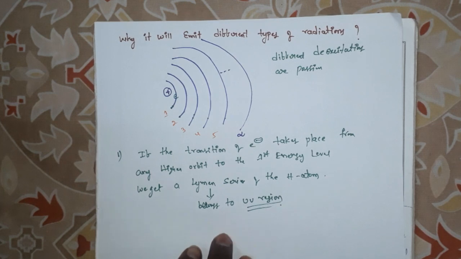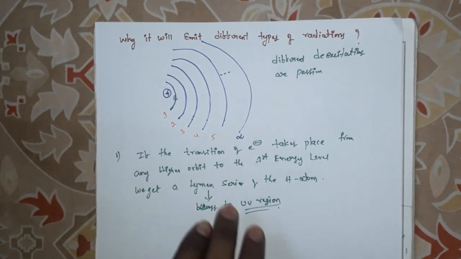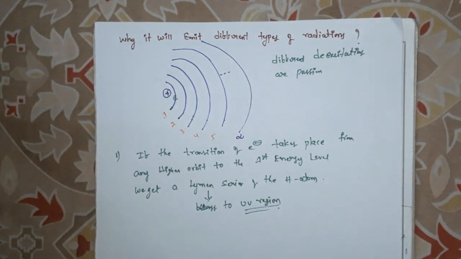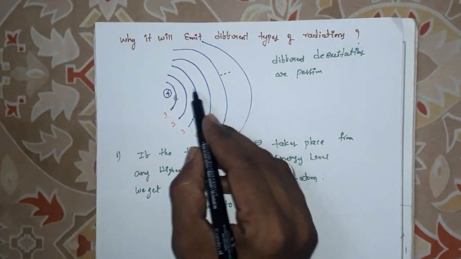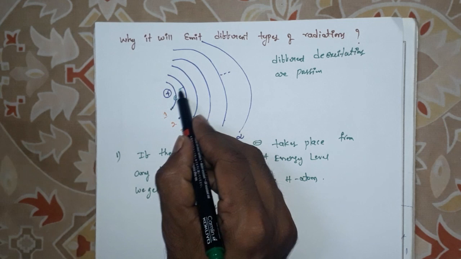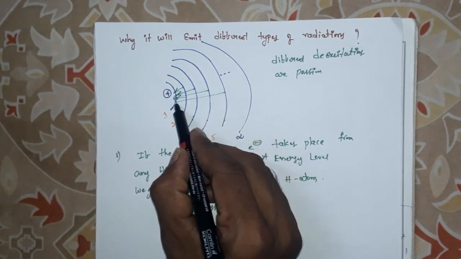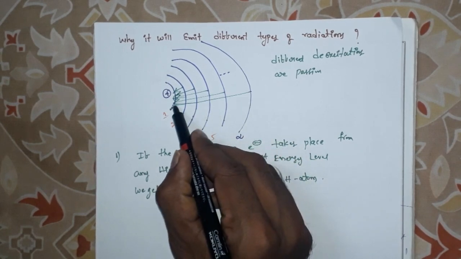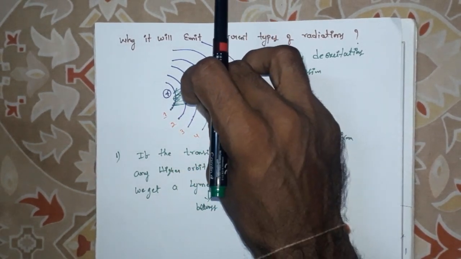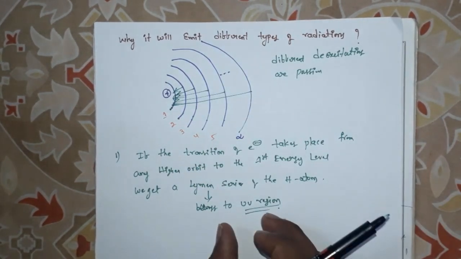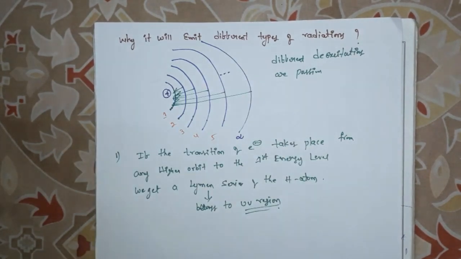When will you get the Lyman series of lines in the hydrogen spectrum? The electron jumps from any higher energy level to the first energy level. This series of lines is known as the Lyman series.